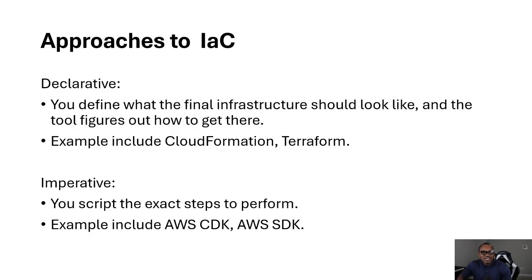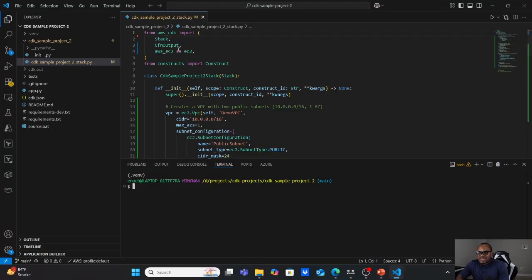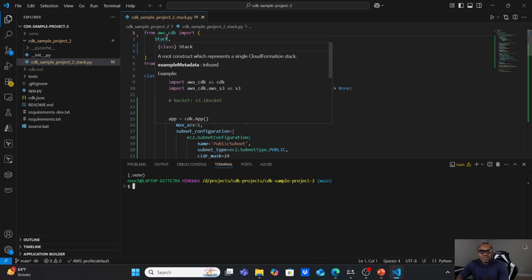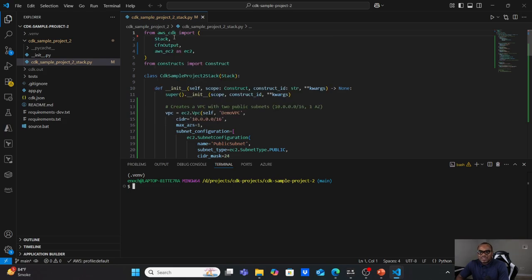So let's go and do a demo on this approach in a CDK. All right, so this is our CDK code that we are going to use to deploy on AWS. By the way, CDK stands for Cloud Development Kit. It was created by AWS, and this is the code. So this is the core stack that we're importing: the stack, the CFN output, and the AWS EC2. We're also importing the construct, which is a unit of deployment.